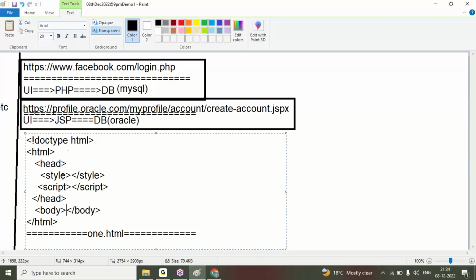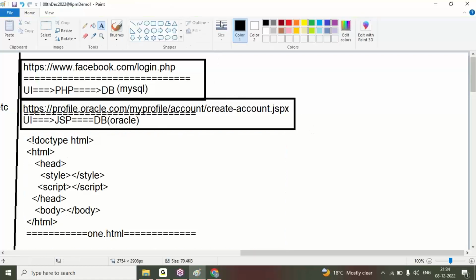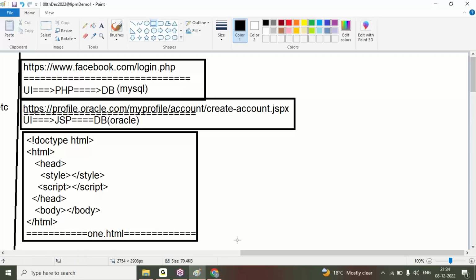See here, I am using doctype, html, head and body. Doctype here means document type. What type of document I am using here, that comes under doctype. We use the html tag, head tag and body tag for creating our application. You can see doctype, html, head and body in every web page. The head tag is used to write header information. The body tag is used to write the body part of the application.